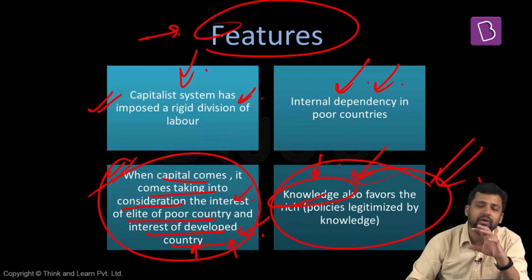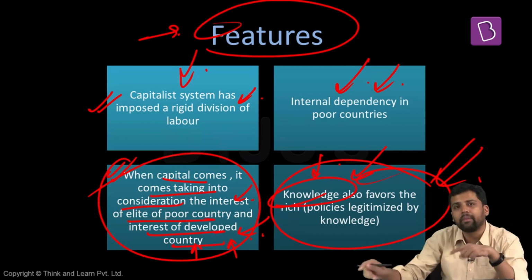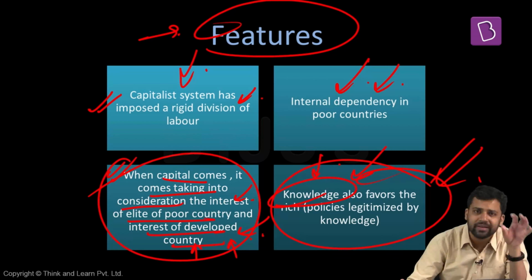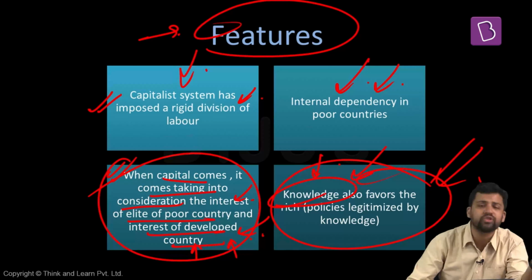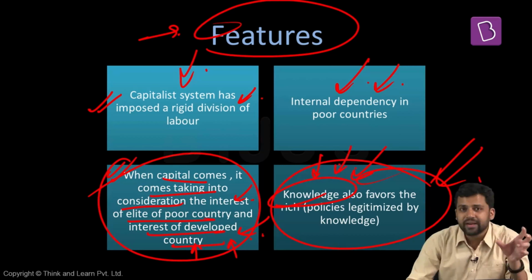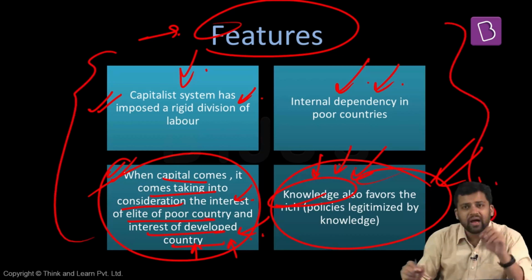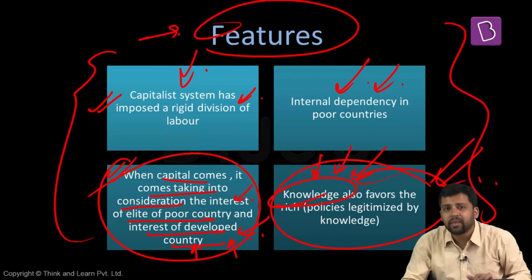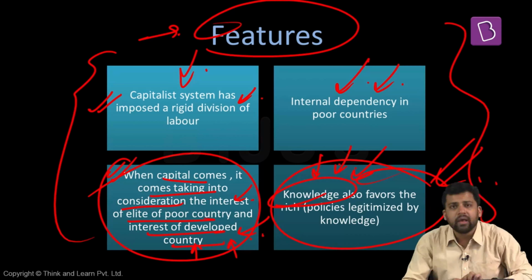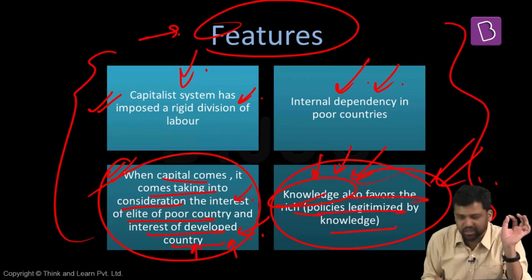And you might have observed that there are some prominent schools the world over. You will have economists trained in that school, and then they will come back and work in many of these underdeveloped, developing economies, and they will again perpetuate the same policies. In India also, many of the leading economists would have been trained outside, so they will have certain notions. So their knowledge, their ideas might be perpetuating the system of dependence. So high division of labor, internal dependency within the countries, benefit to the elite sections, benefit to the developed country, and knowledge favors the rich. Policies are legitimized with the help of knowledge.